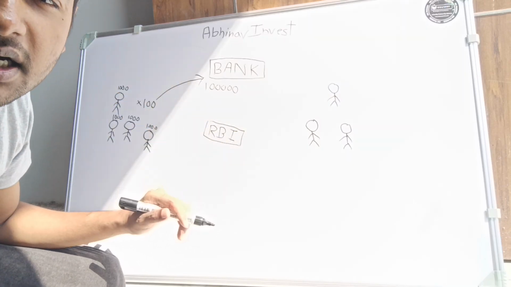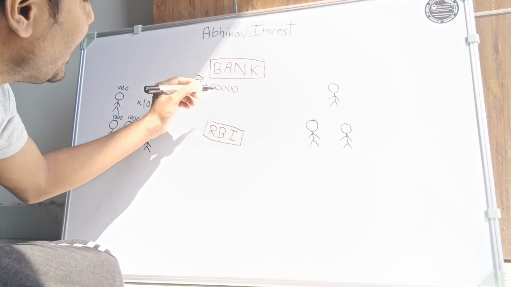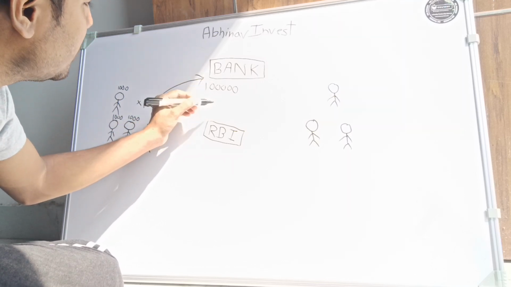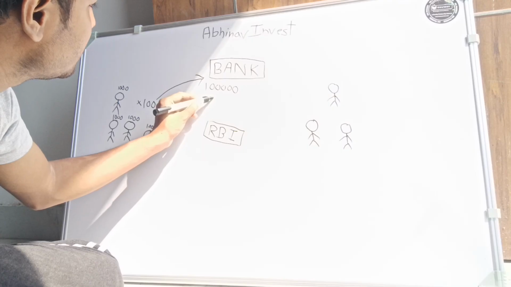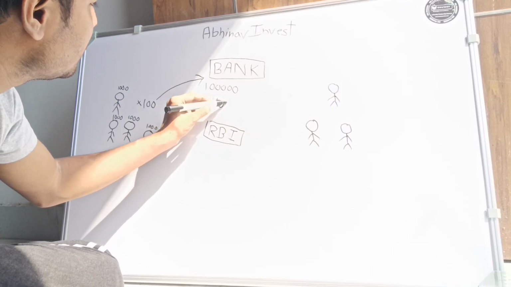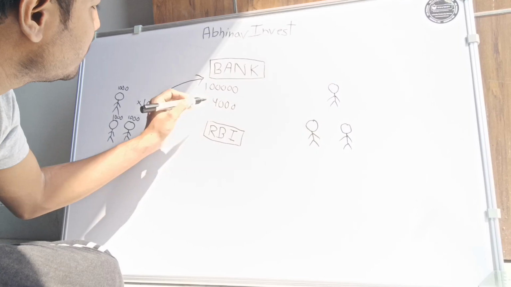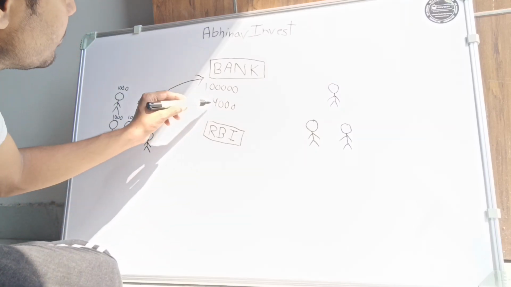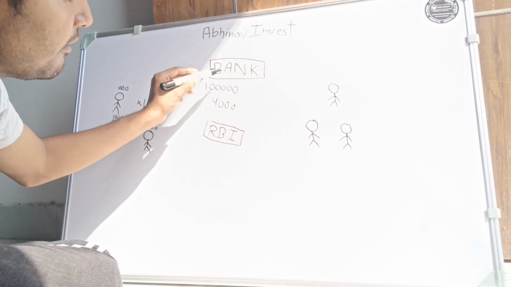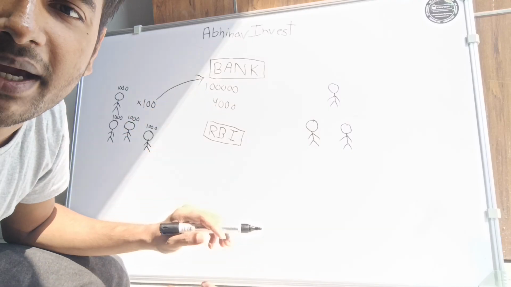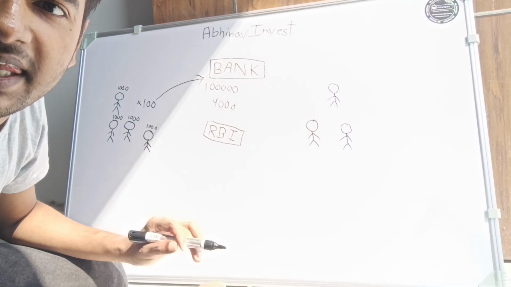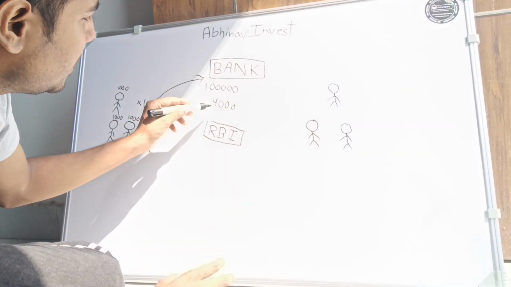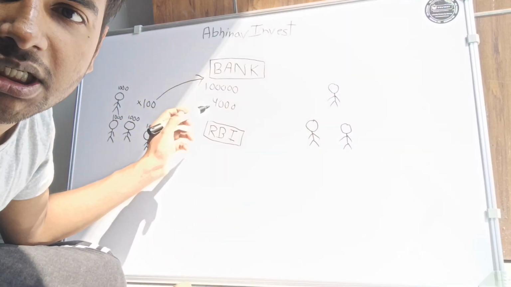So out of this 1 lakh, the bank is supposed to keep 4%, that is, 4,000. So 4,000 is something that the bank can never lend in India. In America, this ratio is 0%. That means the bank can lend the entire 1 lakh. But in India, the bank needs to keep 4,000.